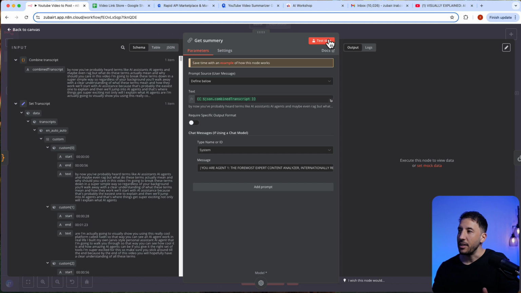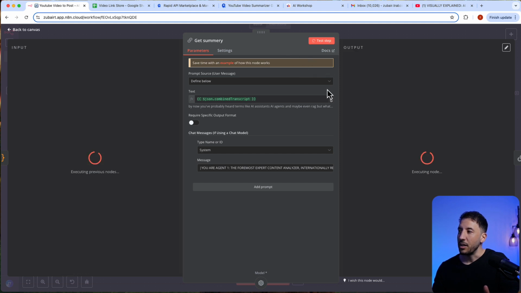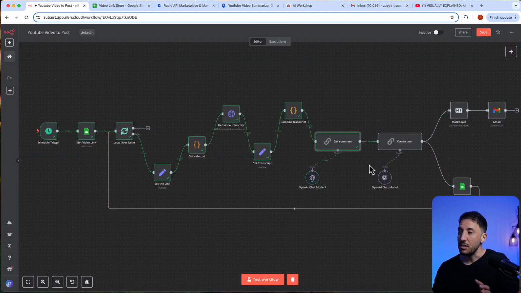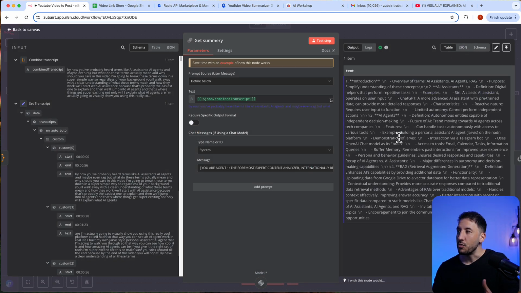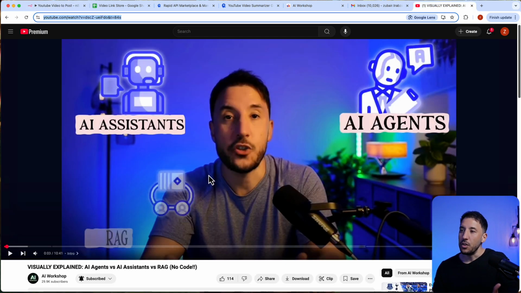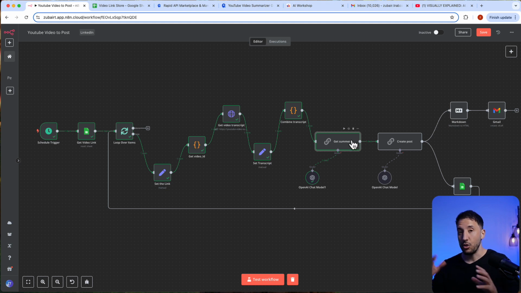So let's test this node out as well. I'm going to click on test step, and this is going to grab that combined transcript from the previous code node. As you can see, it's working, and it's going to summarize that. The output is a nice output with the introduction, the overview of terms, and all of that. That's because in this video I explain the difference between AI agents, AI assistants, and RAG. So it's taking all of that very long transcript and summarizing it.